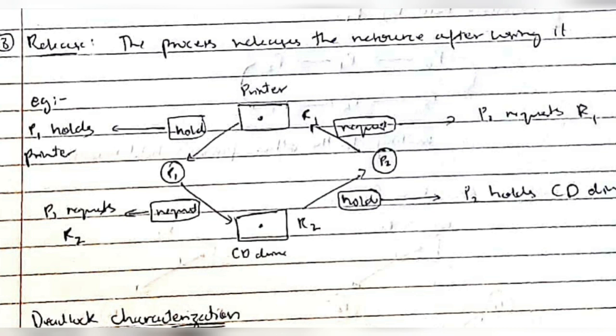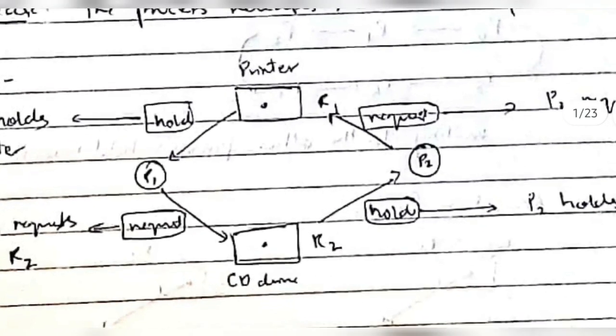Okay, so graphically there are three things in a diagram. The first thing is resources. These two are the resources, printer and the CD drive. The process will be these two things, process P1 and process P2, and the third thing is the edges between them. You can see four edges here. So let's break down this diagram and understand each of the things here.